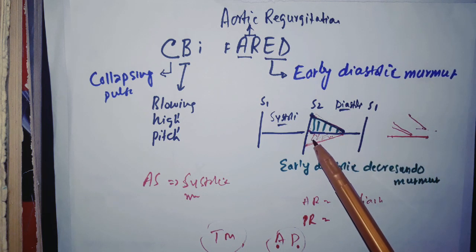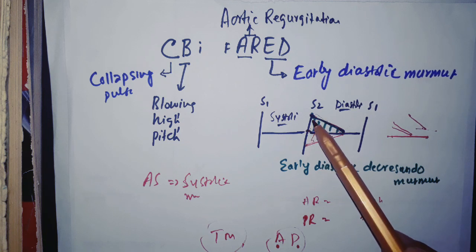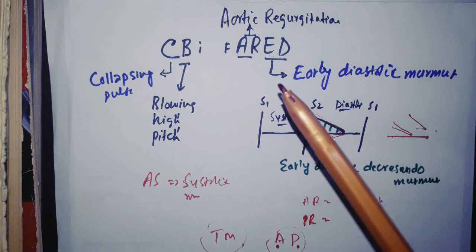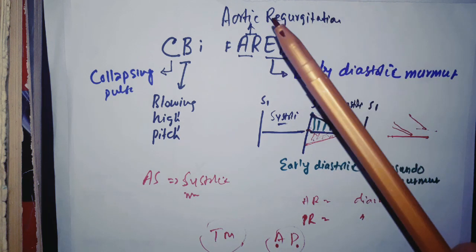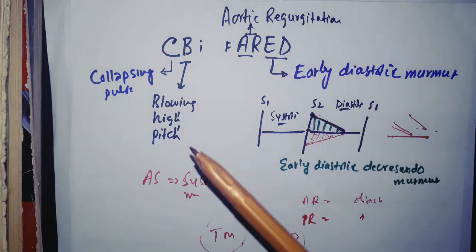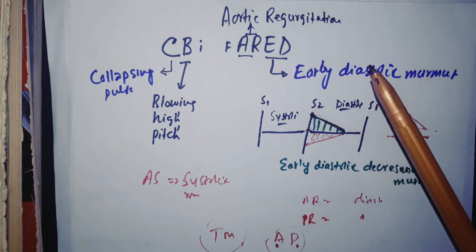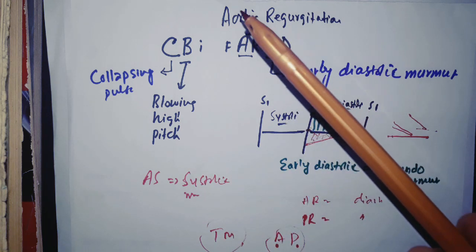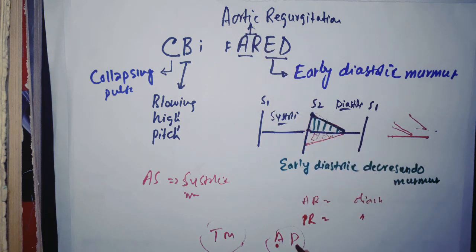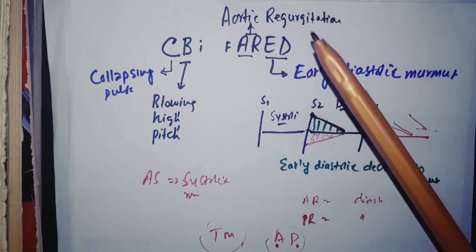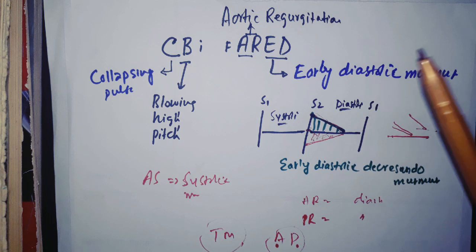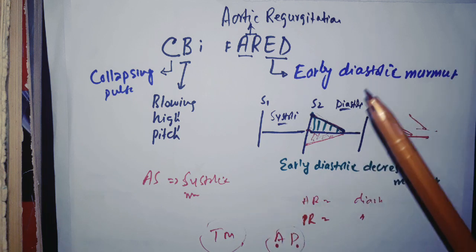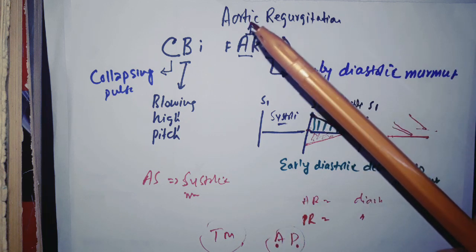This is just the reflection. So we'll be talking about above the line. Now if aortic regurgitation causes diastolic murmur, then the opposite, aortic stenosis, will cause systolic murmur. So if you remember just one, the other will be easy. But now we know that the aortic valve is in pair with the pulmonary valve. So if aortic regurgitation causes diastolic murmur, pulmonary regurgitation will also cause diastolic murmur. It is the same, in pair it will go the same.